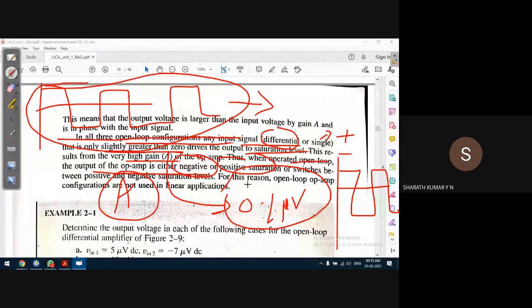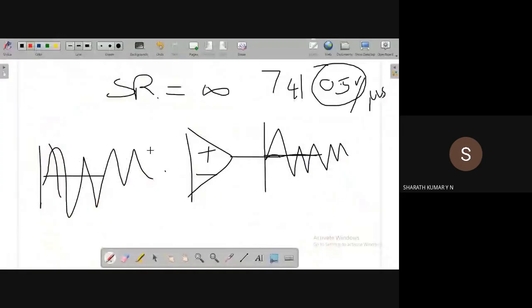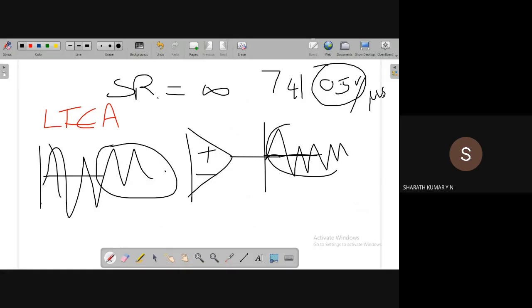So for this reason, open loop op-amp configurations are not used in linear applications. What does linear application mean? As the name says in our course also, LICA means linear integrated circuits, integrated circuits and op-amps. In this case, linear means when the input changes, the output should also change. Output should be linear to input changes.